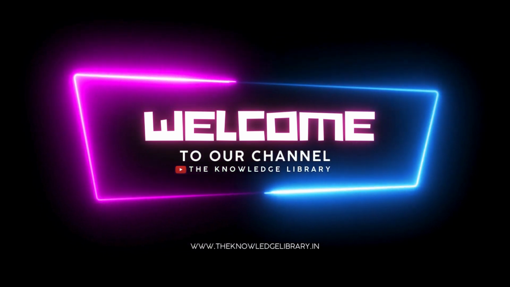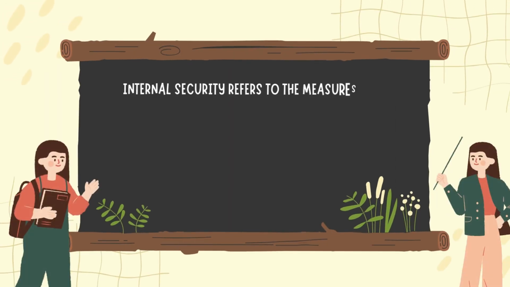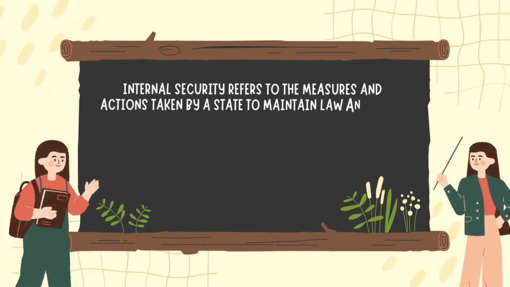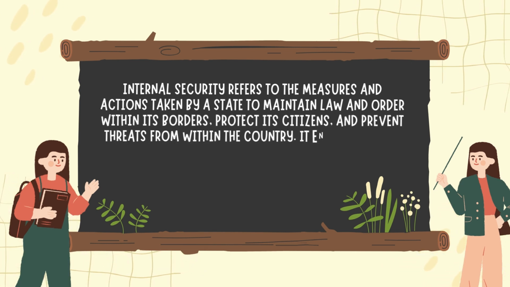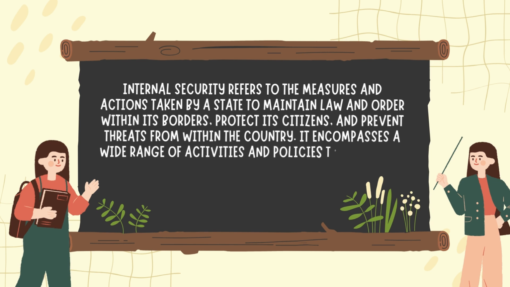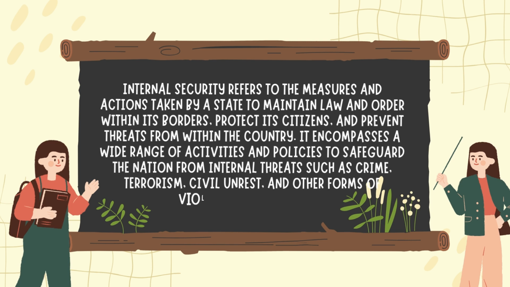Today we are going to discuss some important MCQs on internal security. Before starting the video, let's know a little bit about what is internal security. Internal security refers to the measures and actions taken by a state to maintain law and order within its borders, protect its citizens, and prevent threats from within the country. It encompasses a wide range of activities and policies aimed at safeguarding the nation from internal threats such as crime, terrorism, civil unrest, and other forms of violence and disruption.